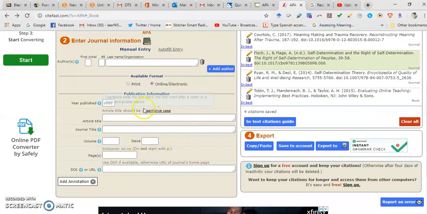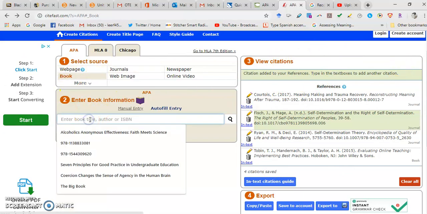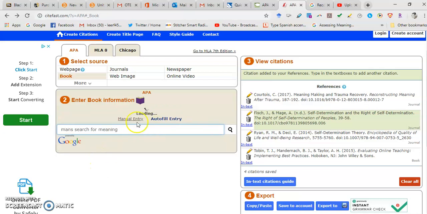Best part of this website, which I enjoy so much, sign up for your free account. No, I do not get paid by these people, but sign up for a free account, and this is what they do for you. As you do these, you save them. For example, let's do one for a book. Let's do Man's Search for Meaning by Viktor Frankl.